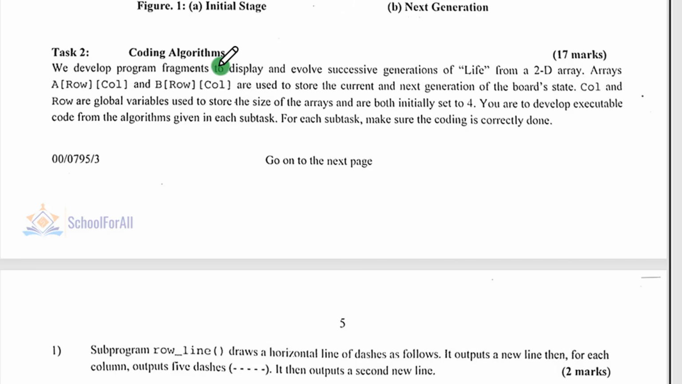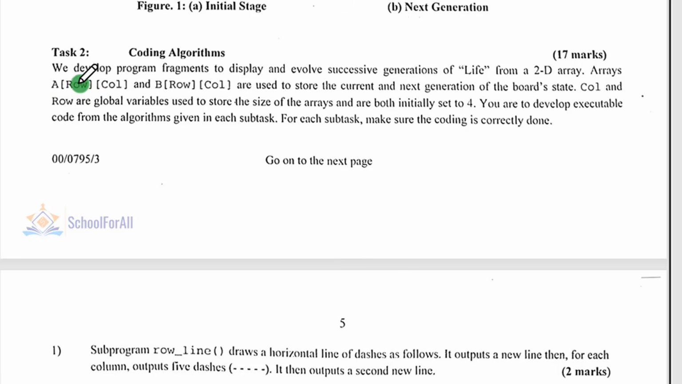Now task 2, they say coding algorithm. So here now this is where we'll be writing code. Okay, so we read, they say we develop a program fragment to display and evolve successive generations of a live board from 2D arrays. Good. So they have developed some program fragments. So here they're talking about pseudocode that is created for you.